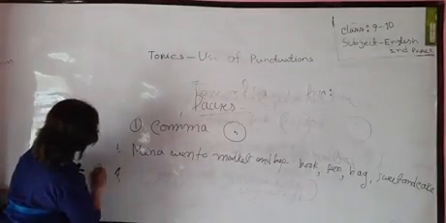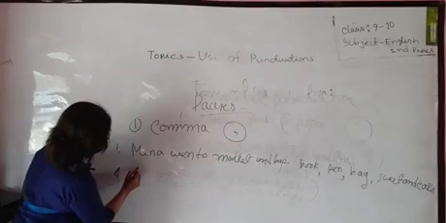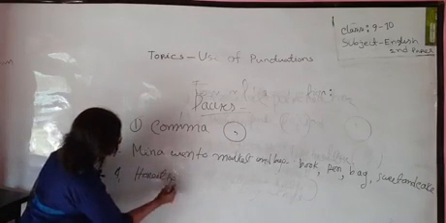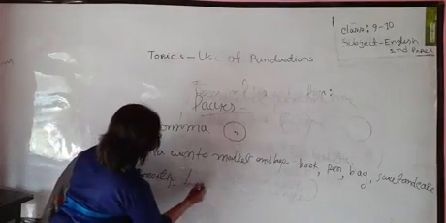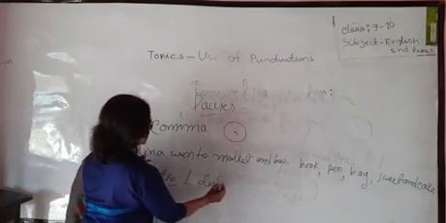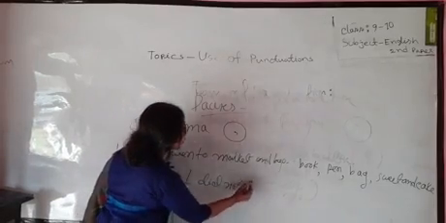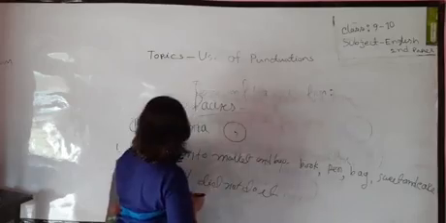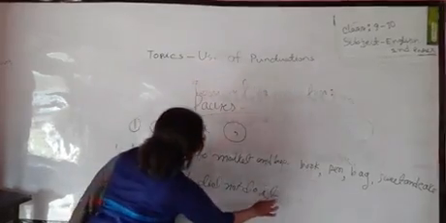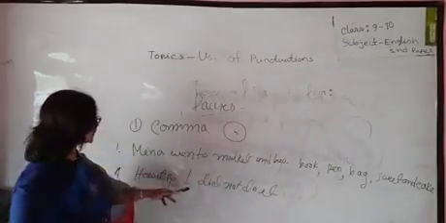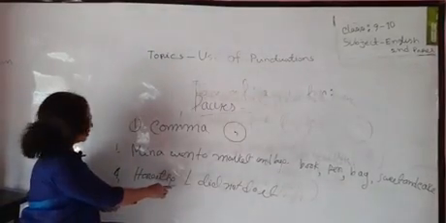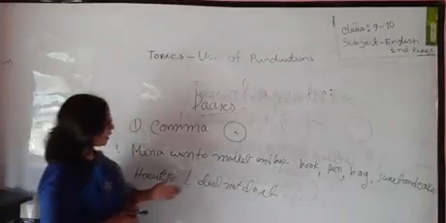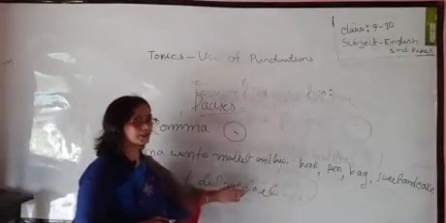Okay, dear student, honestly, I did not do it. Sorry. Honestly, here I put the symbol of comma. I did not do it.